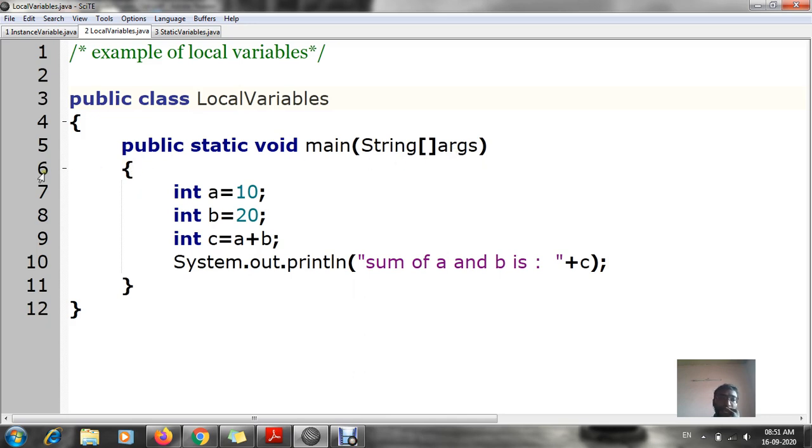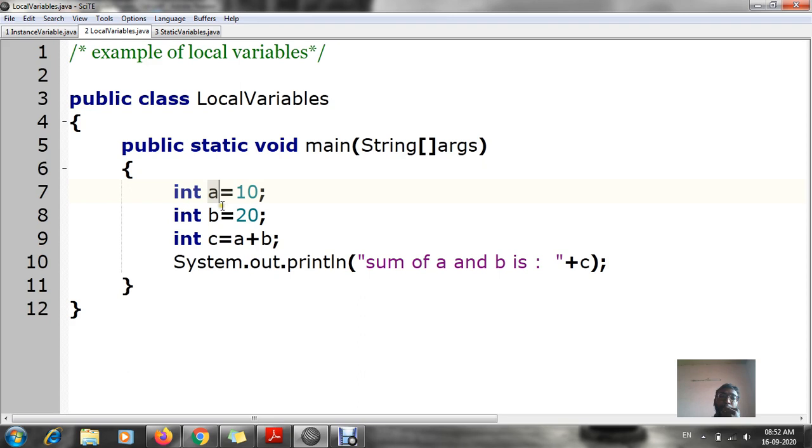You can see in the sixth line, int a is equal to 10, int b is equal to 20. Now how many integers are there? There are two integers, right? Actually it is wrong. There are not two integers, there are total three variables. The first one is a, second is b, and third one is c. The value of a is 10, b's value is 20.